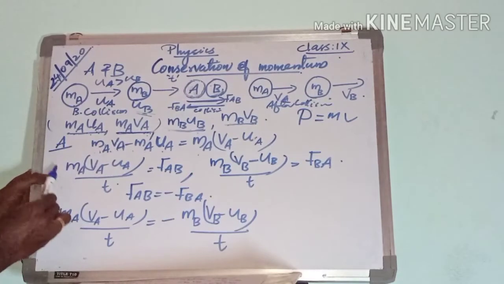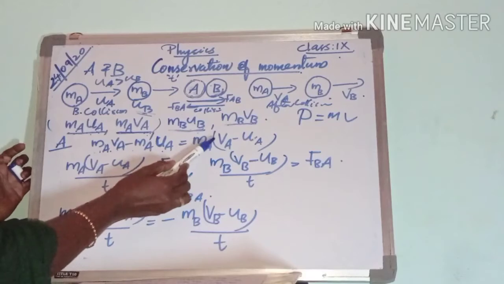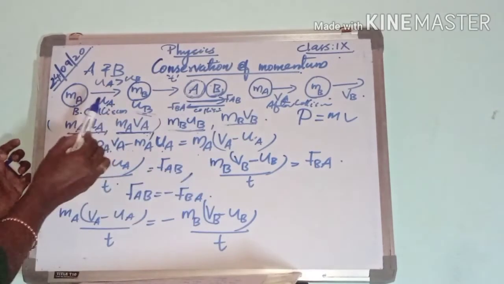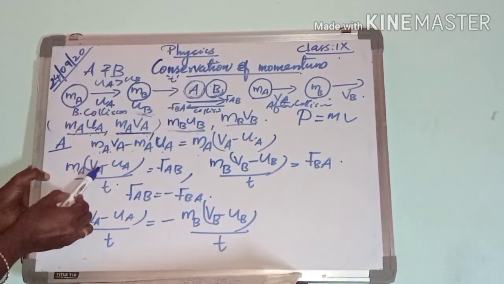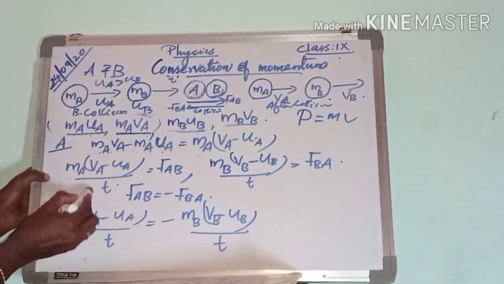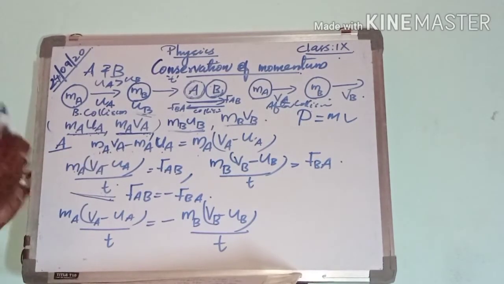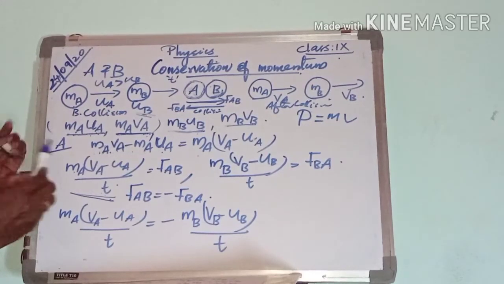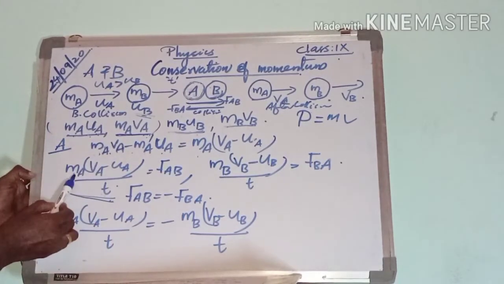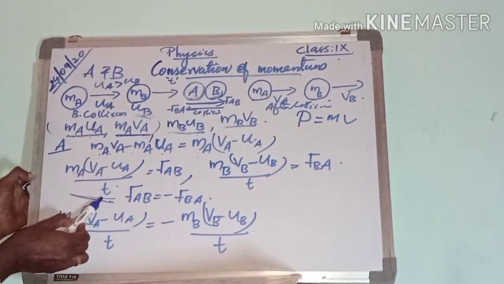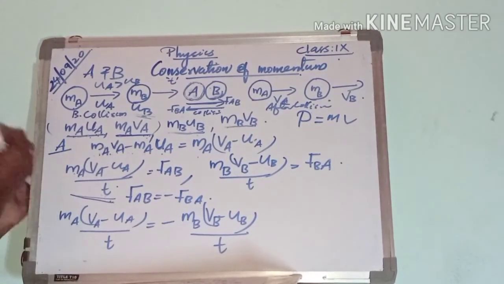Here the change in momentum is MA into VA minus UA, so the rate of change of momentum is divided by T: MA into VA minus UA divided by T. That is the rate of change of momentum of ball A.